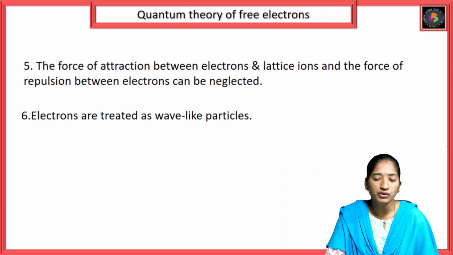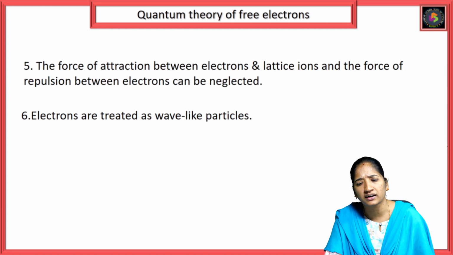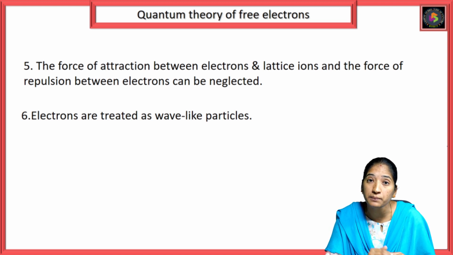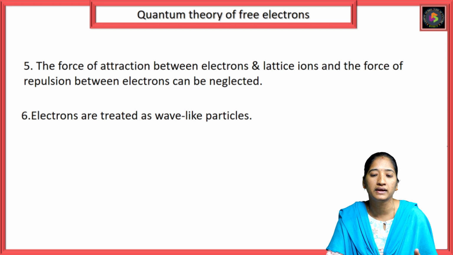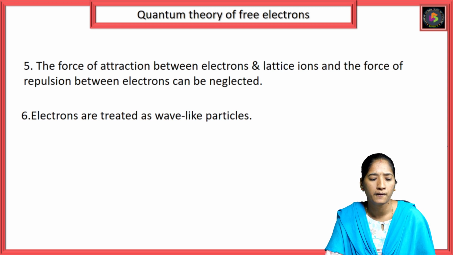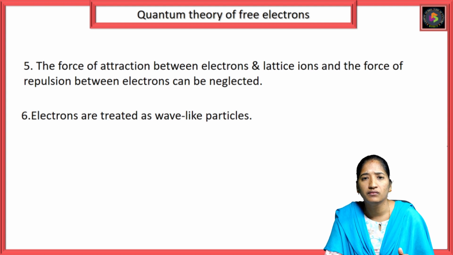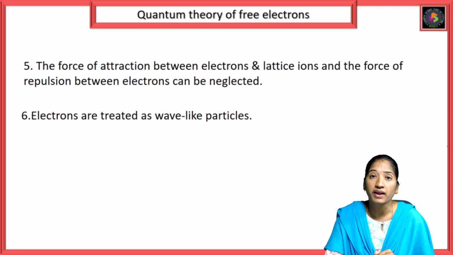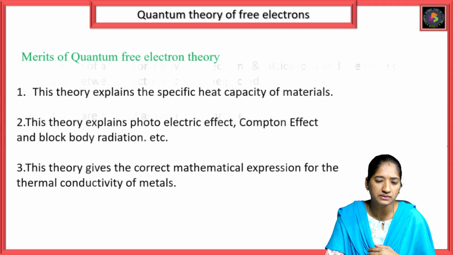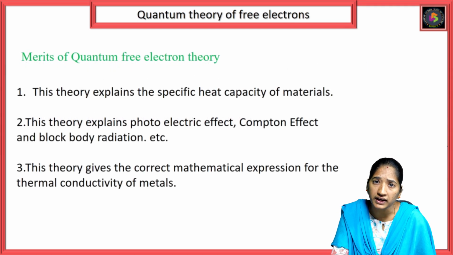The fifth assumption is that the force of attraction between the electrons and the lattice ions, and the force of repulsion between the electrons, can be neglected. The sixth assumption is that electrons are treated as wave-like particles. So these are the assumptions of the quantum free electron theory.